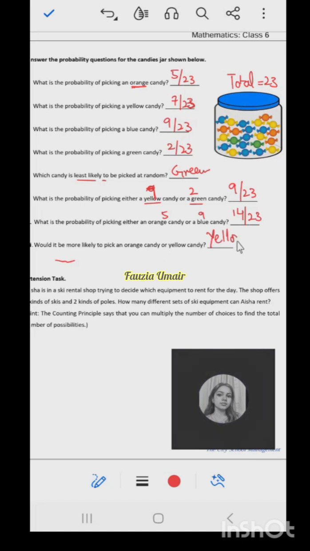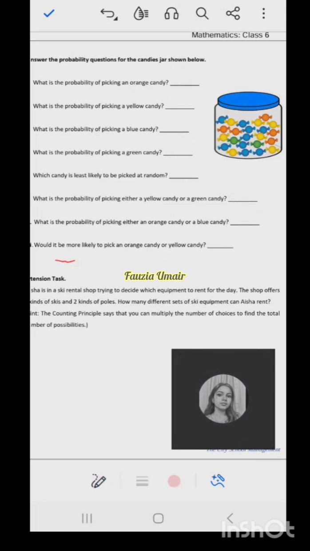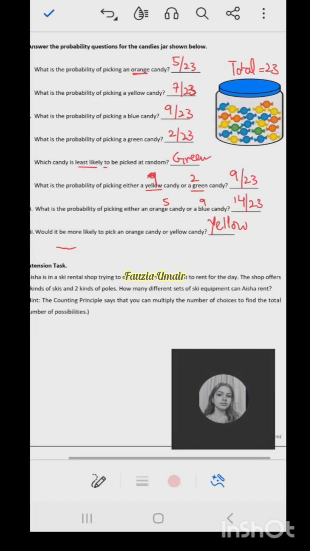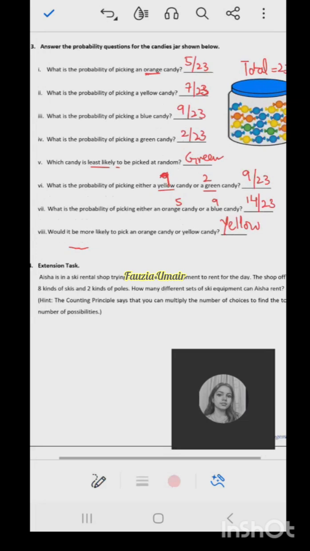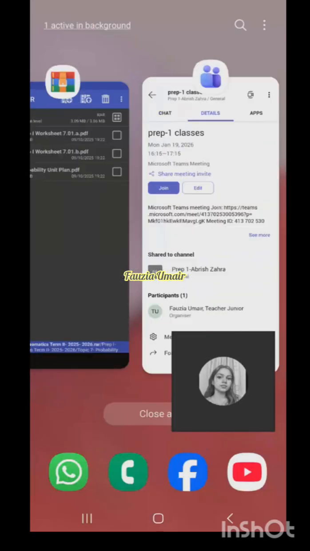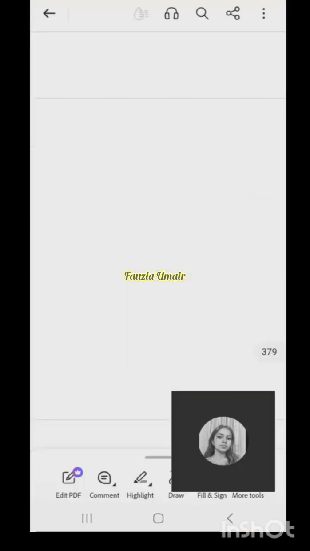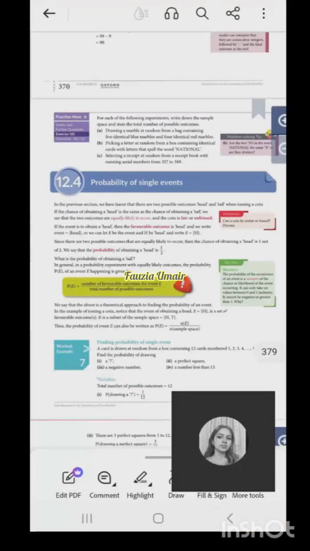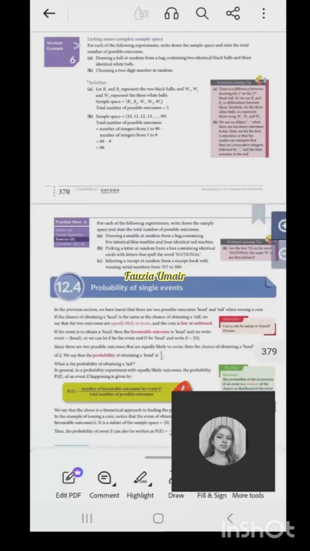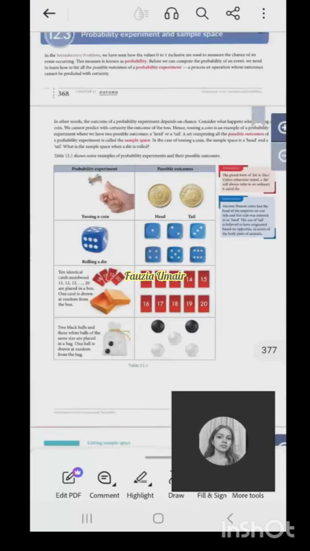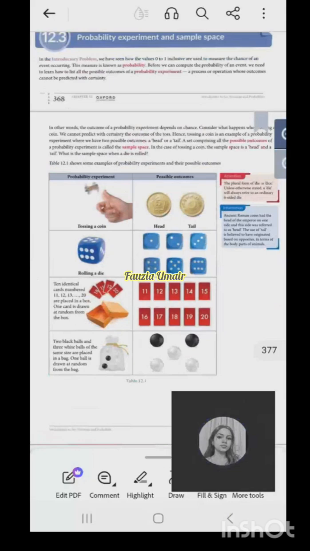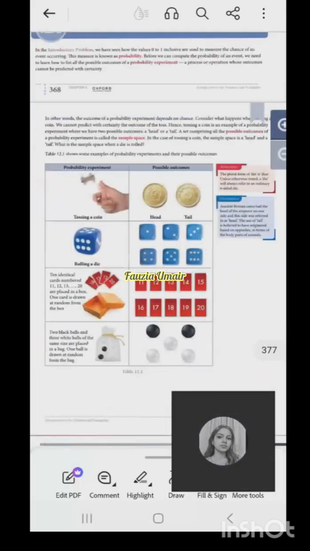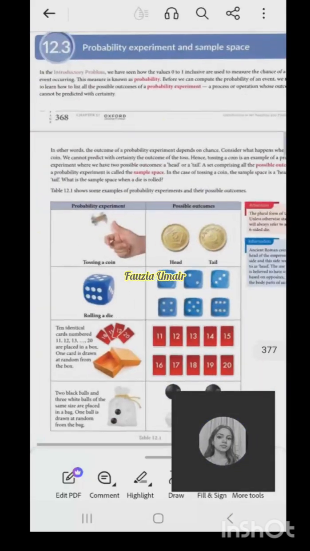That's right. Okay, so this question I'm skipping for now. I will tell you at the end of the class. The extension task is different, so I don't want to confuse you right now. So let's go to the book. This is Book 2, 8th edition. I have shared it with you already. So let's start discussing probability. Probability and the sample space.